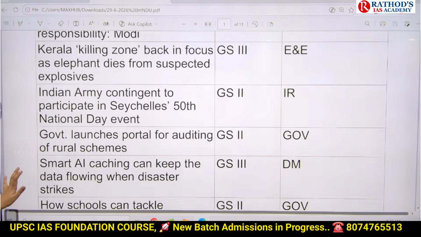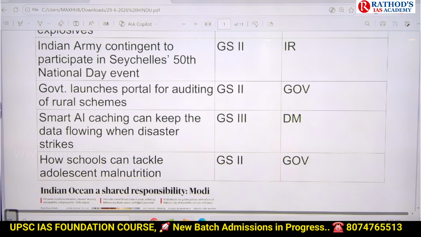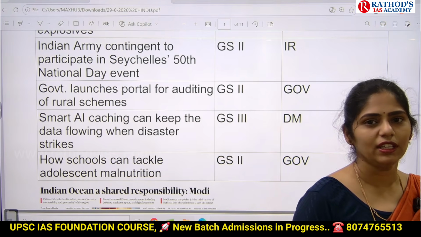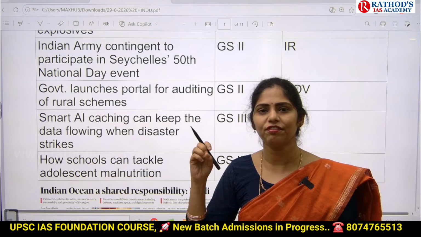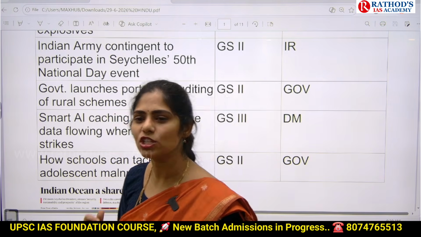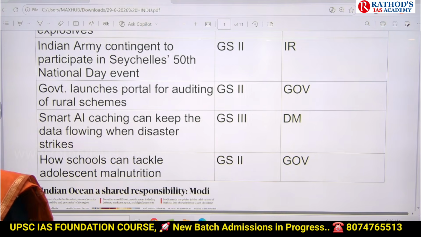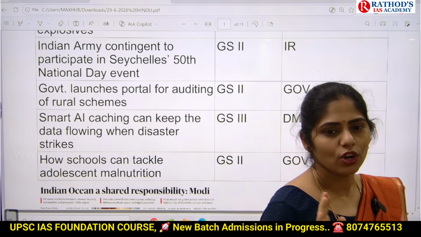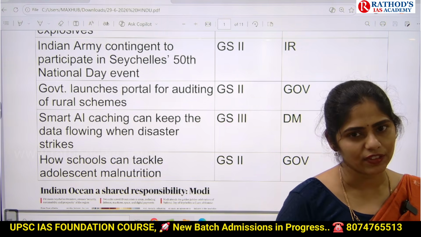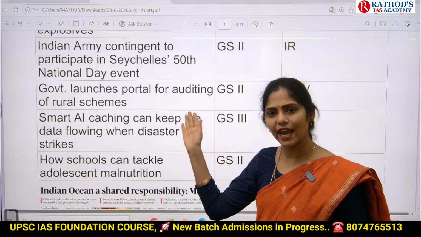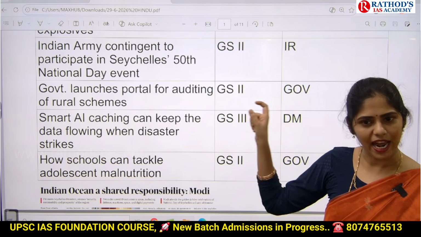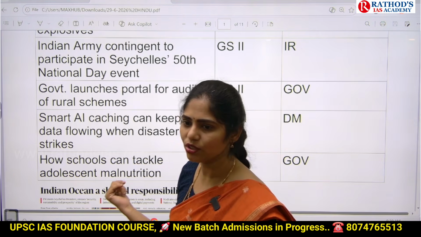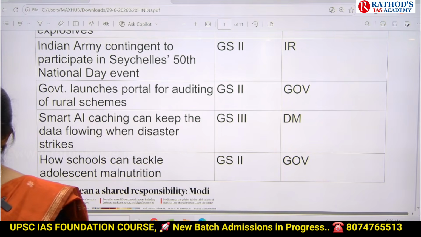And the next topic is government launches portal for auditing of rural schemes. Not only in The Hindu paper, even in PIB this article is reflected. And mostly if the government is taking any such initiatives like websites or portals or apps, that becomes very important from your prelims point of view. So you have to see what that portal is about, what the main features are and what the advantages of that portal are. You'll get a direct prelims question, and whenever you're writing your mains answer, you can add this as an example or a case study related to governance. From that point of view, this article is important.